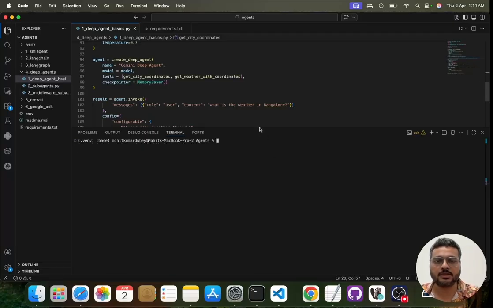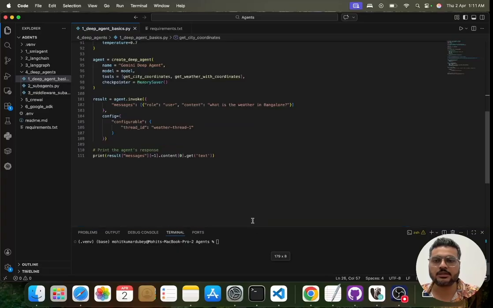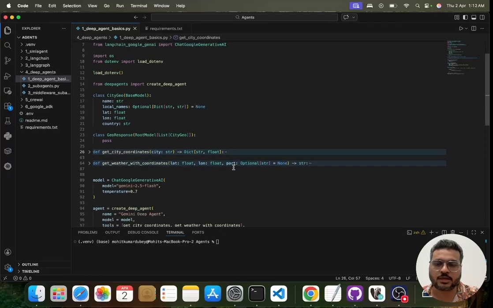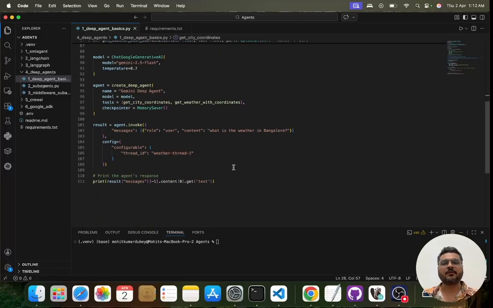So this is a simple agent that we have discussed. The functionality is very simple in this. Now slowly we are going to move to the next one, where we are going to increase the complexity. So right now what you have seen is I have given this agent two tools, right? And based on that it was able to identify, okay, I should call this tool first and this tool second, right? And if I had given it three tools with some different functionality, it would still have been able to figure out what it should call and in what sequence, right?